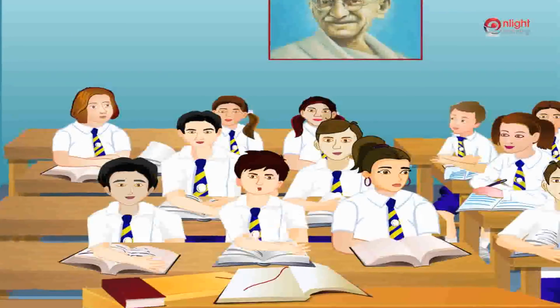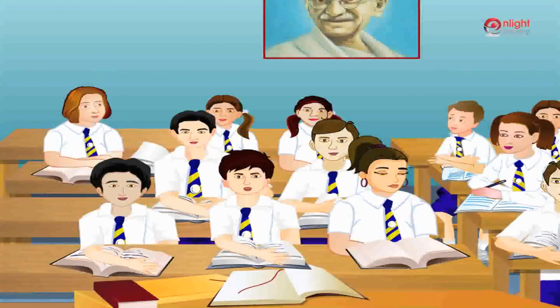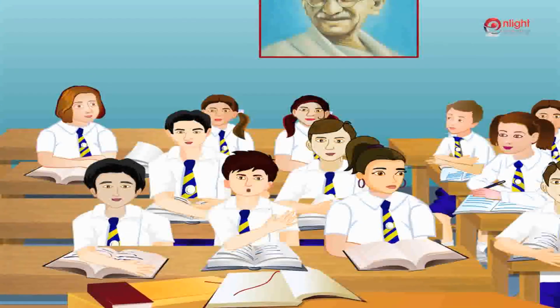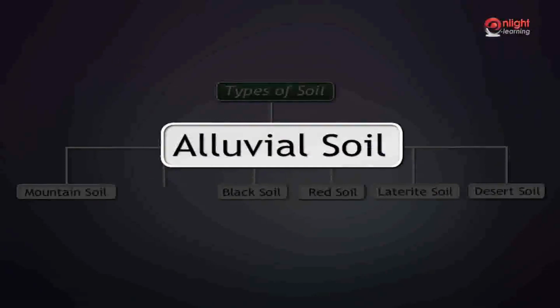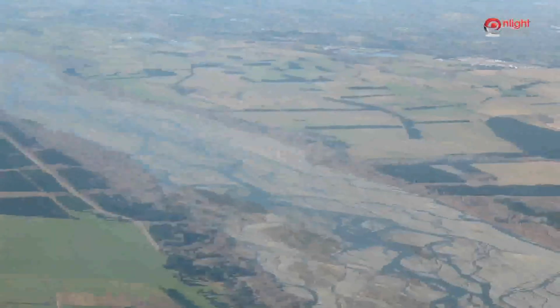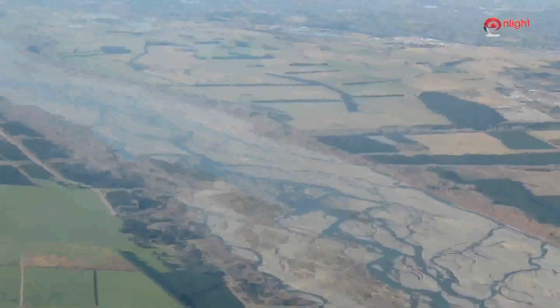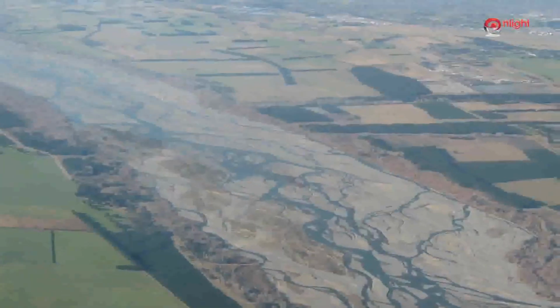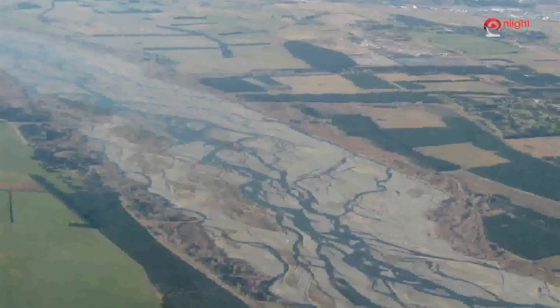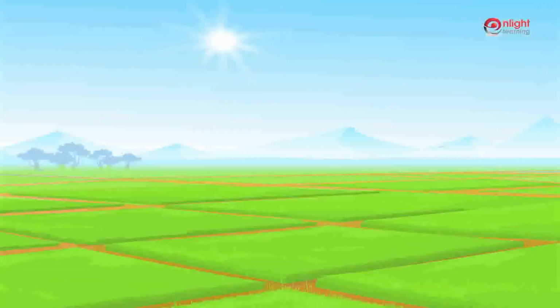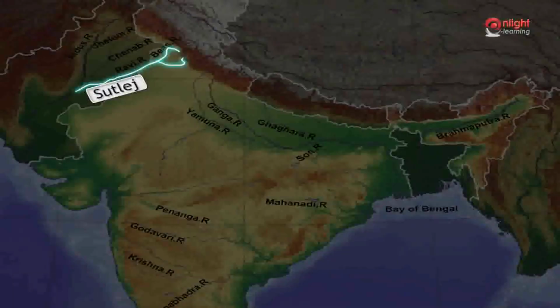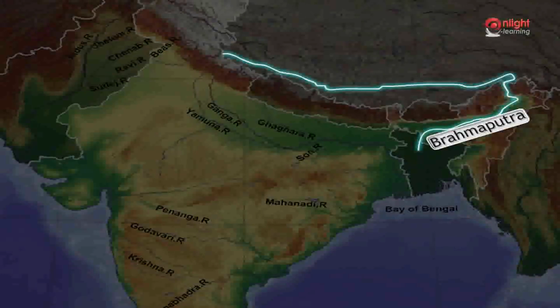Ma'am, we have looked at the soil on the mountain slopes and you told us about valleys. The second type of soil is alluvial soil. As the rivers flow down, they bring silt and sand and deposit it in the basin. This soil is full of alluvium and is very fertile. All kinds of crops grow here. It is found in the basin of Satluj, Ganga, and Brahmaputra.